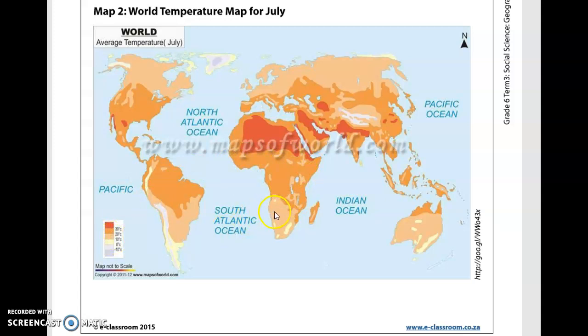will see that we're also sitting in the 10 degree zone now because it's winter in July in South Africa. And then the darkest parts, they are up to 30 degrees because they have summer now. And you can see it's not getting that hot in the northern hemisphere in summer.